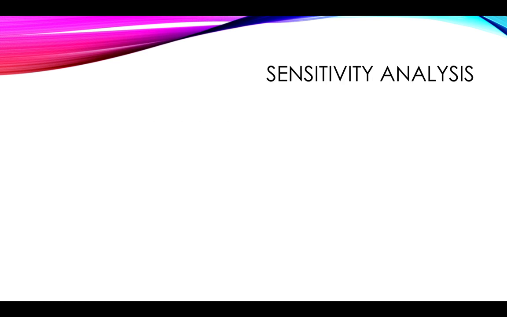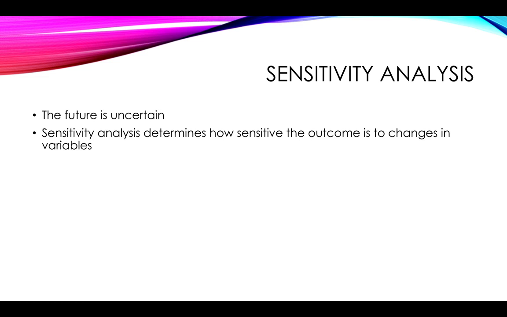The last thing that we need to look at is sensitivity analysis. Sensitivity analysis quite simply says the future is uncertain. We don't know what is going to happen. And all this planning that we have been doing, all these appraisal methods that we have been doing calculations for, are based on our guesses, our best estimates of what is going to happen in the future. And although we might have an educated idea of what the future holds, we don't necessarily know that this will be the case. And since the future is uncertain, it's a good idea to understand how our outcomes are going to change if the variables change.